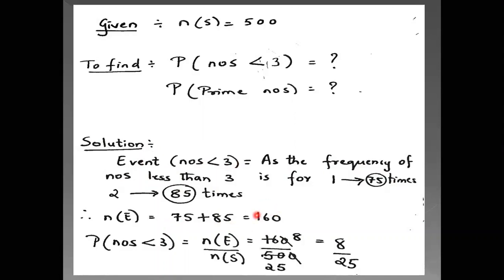So the probability that the number is less than 3 is equal to number of events upon number of sample space, that is 160 upon 500. Okay. So when you cut the 0s and then divide, 2 8s are 16, 2 25s is 50. So 8 upon 25 we got the answer as the probability of number less than 3.